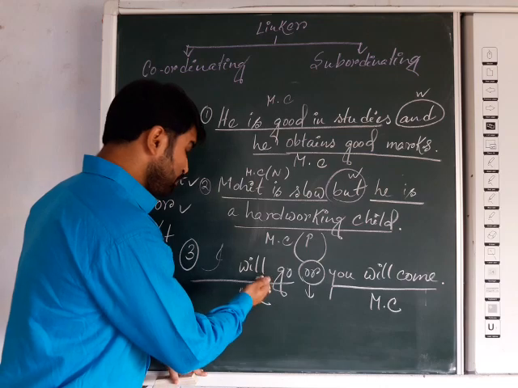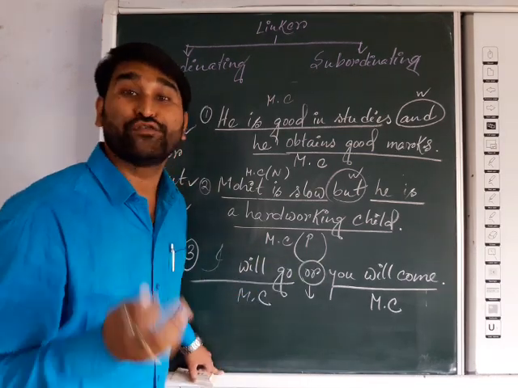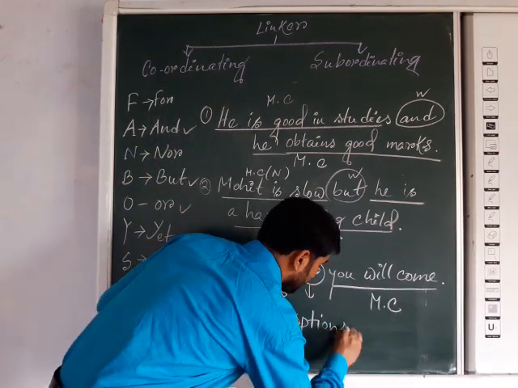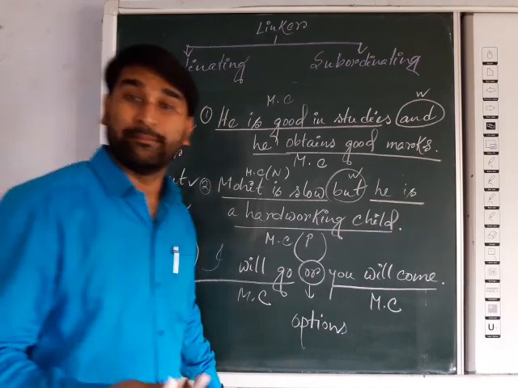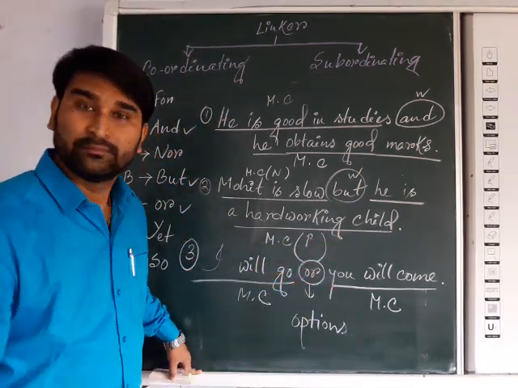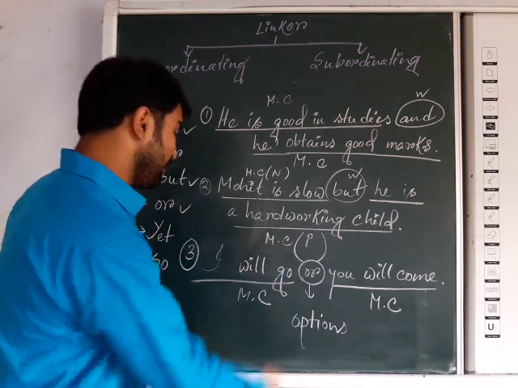So here these two clauses are showing some option, and you have to choose between them. I will go or you will come. So whenever there are options, then "or" will come.